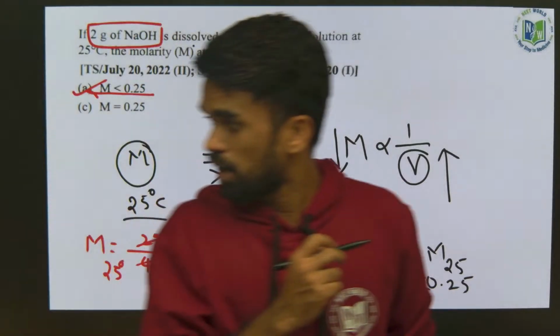Tell me what will be your answer for this question.